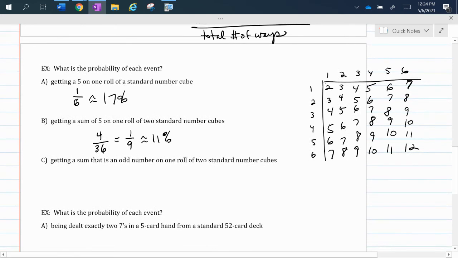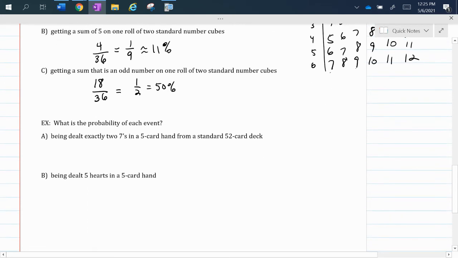And then the last one says, getting a sum that is an odd number on one roll of 2 standard number cubes. So if you rolled both cubes once, what is the probability of getting a sum that is odd? If we look at our chart, we see two 3s, four 5s, so that's 6. Then 7, 8, 9, 10, 11, 12. If we add the 7s, 13, 14, 15, 16, 17, 18. So it looks like half will be odd and half will be even. So 18 favorable outcomes out of 36 total possibilities, which is 1/2 or 50%.